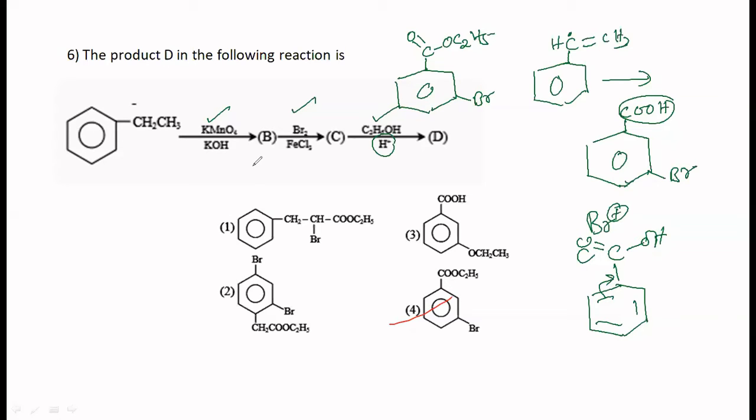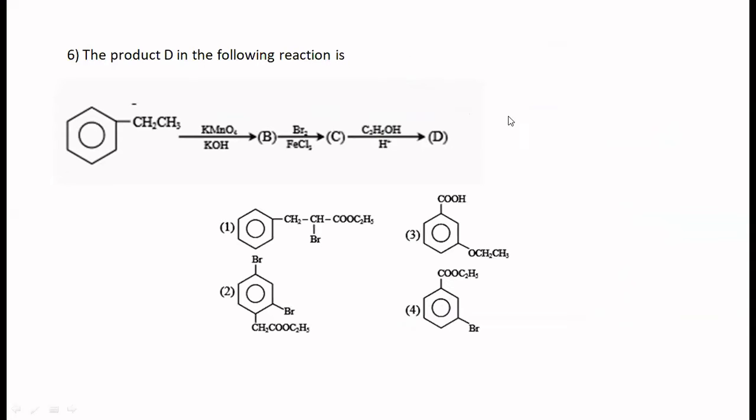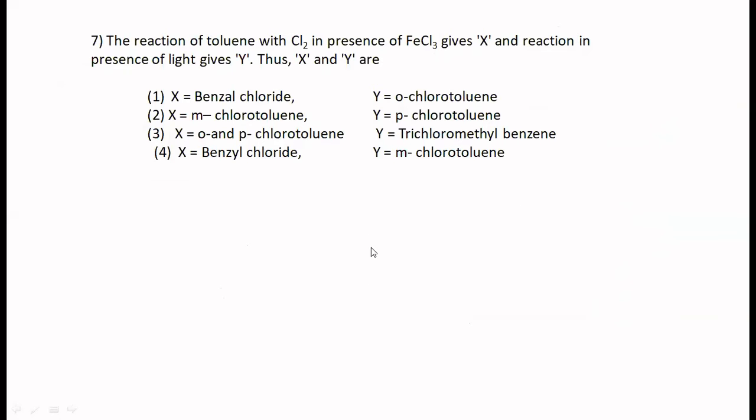In fact, if it were a CET question, perhaps they would have stopped either here or here. Okay, fine. Let's go to the next one. In the reaction of toluene with chlorine in presence of FeCl3 gives X, and the reaction in presence of light gives Y. X and Y are. This is a repeated question in different ways. The same question can be asked like this.